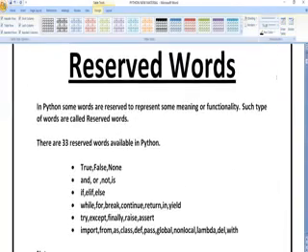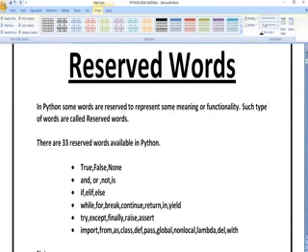So reserved words means that whenever you want to declare variables, you should not use reserved words. Reserved words are reserved for some particular tasks, like if, else, if else, nested if else, while, do while. These are used only for particular tasks.